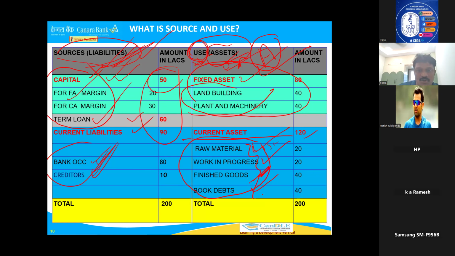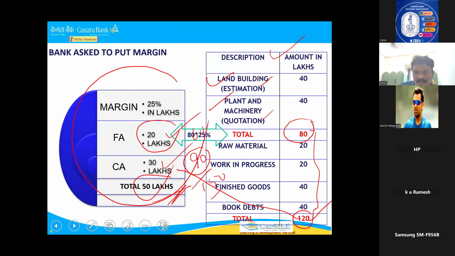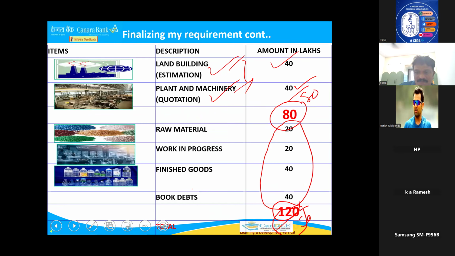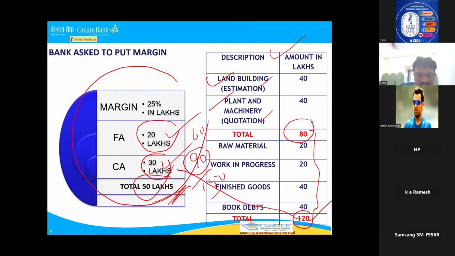Okay, so what I want to tell you is, net working capital, please don't go by the formula. We want current assets. In the first slide I'll show you how much we wanted in current assets. See, for example, we need 120 lakhs for this stock. These are the current assets, 120 lakhs. What did the manager tell? Bring 25% margin. Then what have we done? We brought 30 lakhs. Remaining 90 lakhs, bank finance.